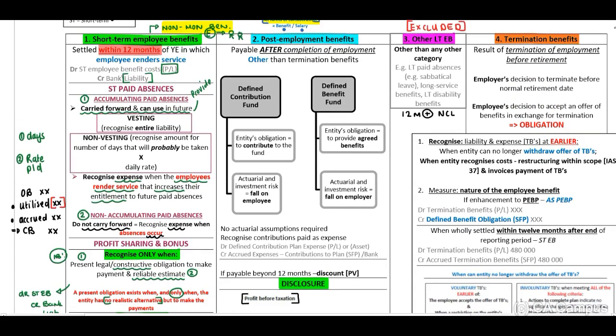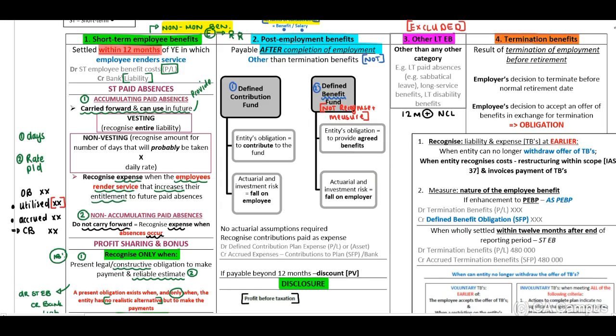Now let's move on to our post-employment benefits. This will be payable after completion of employment, and this is not termination benefits. This will be payable after completion, but this is not a termination benefit. Now, the standard indicates to us that there is defined contribution funds as well as defined benefit funds. Now, remember, from our syllabus, you do not have to know how to recognize and measure your defined benefit fund.